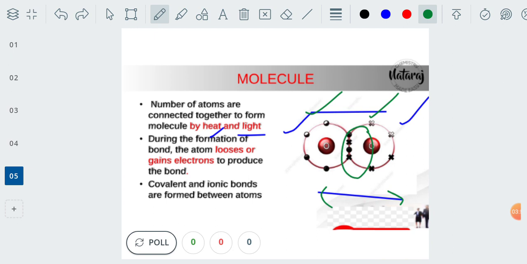Now all the molecules are not of the same type. Depending upon the type of atoms involved in the formation of the molecules, they are classified into two types. One is homoatomic molecules and the next one is heteroatomic molecules. Homoatomic molecules have the same type of atoms. For example, the oxygen molecule has the same type of atoms and the H2O molecule has different types of atoms itself.